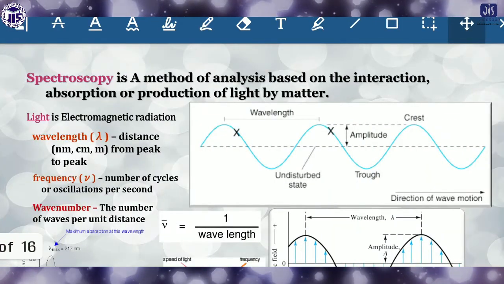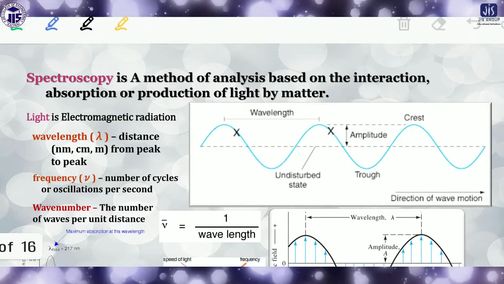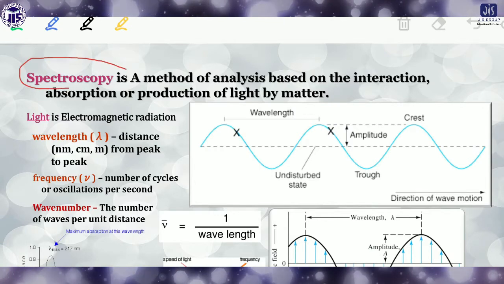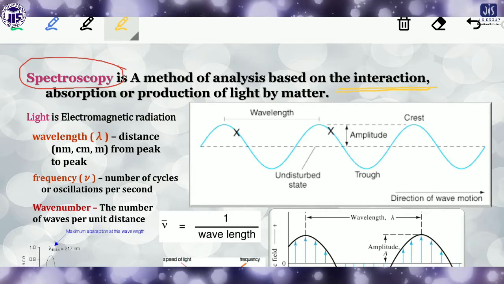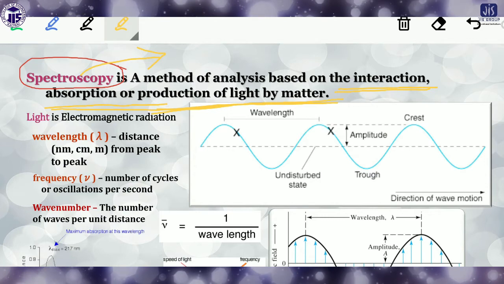So look here, before discussing spectroscopy, first of all you have to know what spectroscopy is. It is a very basic and very important term. Generally we can define it in a simple way: spectroscopy is a method of analysis based on the interaction, absorption or production of light with matter. Or simply, spectroscopy is the interaction of light with matter. In this way we can define spectroscopy.